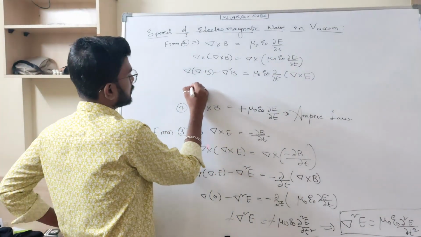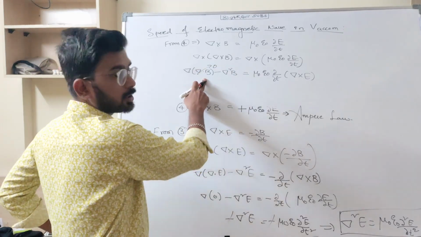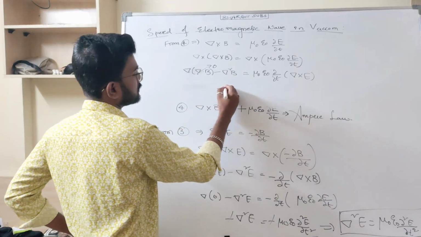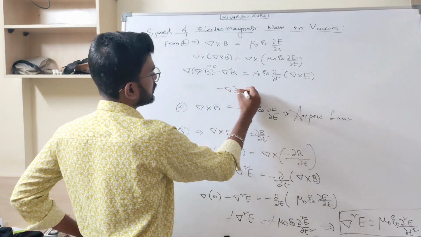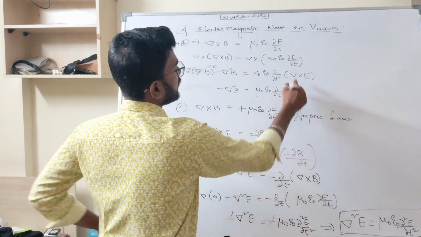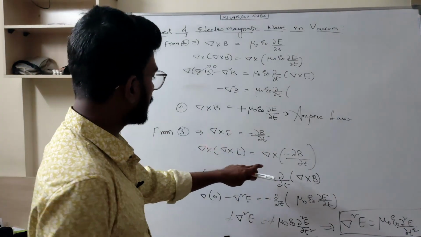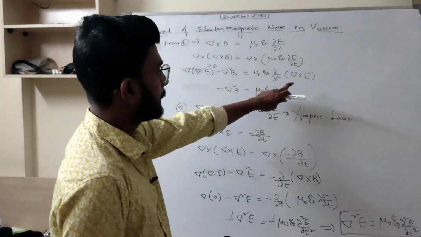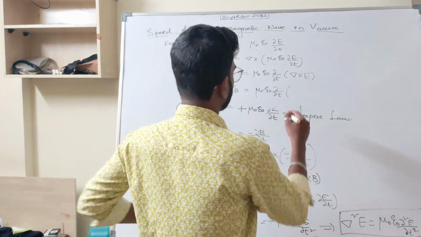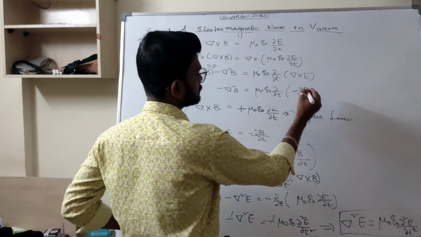So del of, del dot B is 0, so 0 minus del square B is equal to μ₀ε₀ ∂/∂t of what is del cross E? We told, third equation, minus ∂B/∂t.